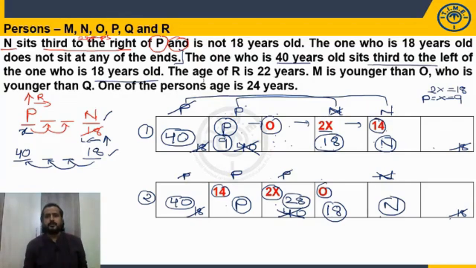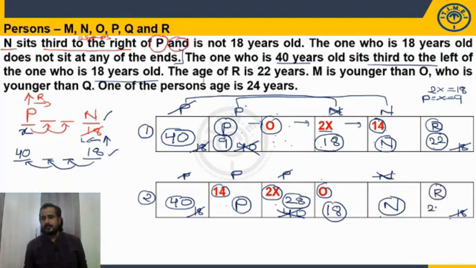R and 22 should be taken together in one position. No, it is not possible. It is already 40. P9, it is O. It is already 18. It is N14. So this is the only possibility. So here R will come, and the age of R is how much? 22 years. Now in this case it is 40, it is 14, P is 28, it is O18 and it is N. So the only possibility is here R22.